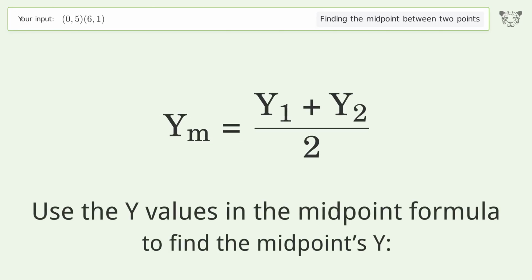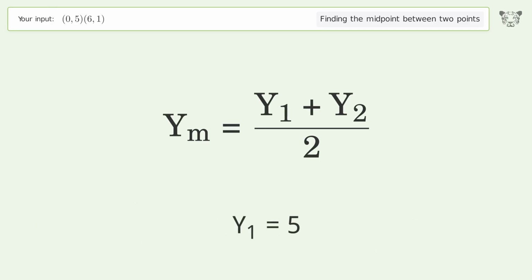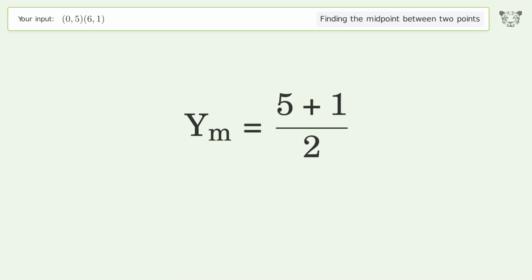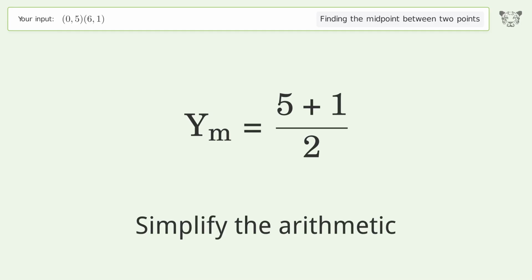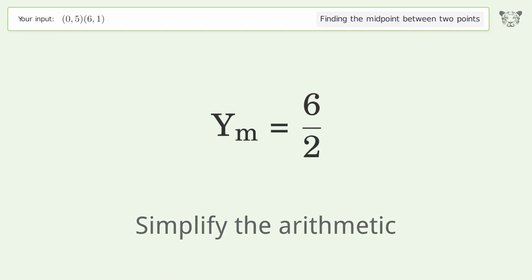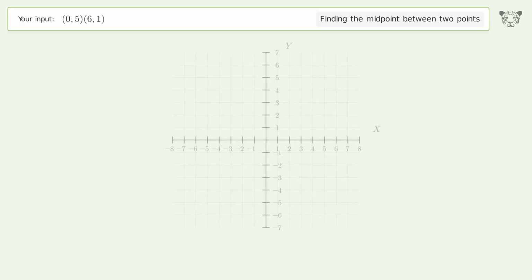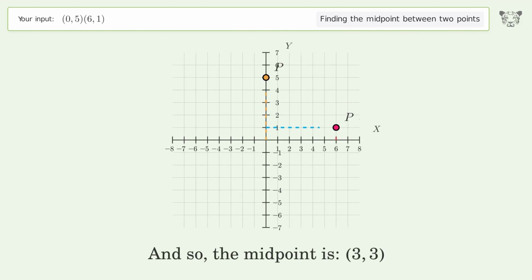Use the y values in the midpoint formula to find the midpoint's y. y1 equals 5. y2 equals 1. Simplify the arithmetic. And so, the midpoint is 3, 3.